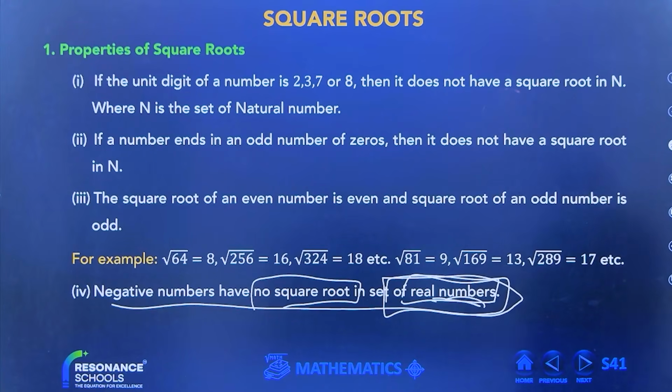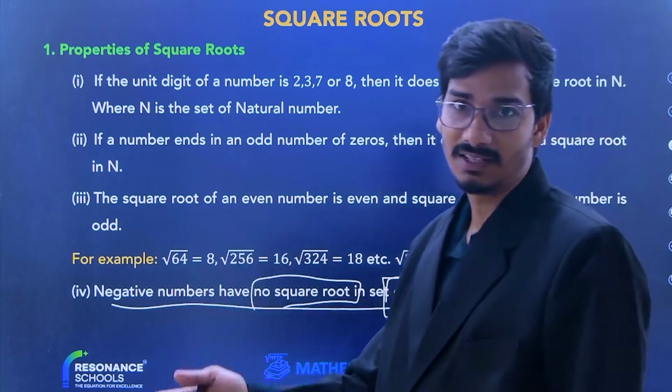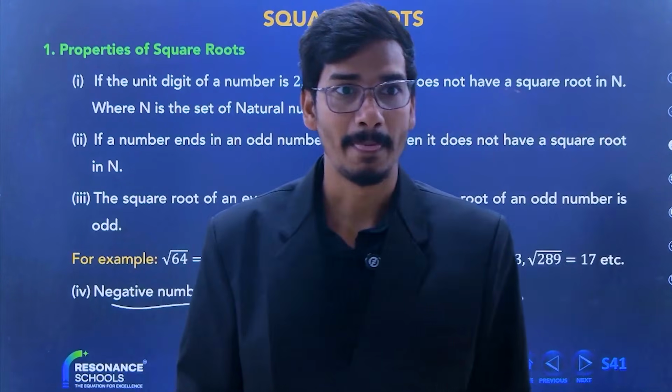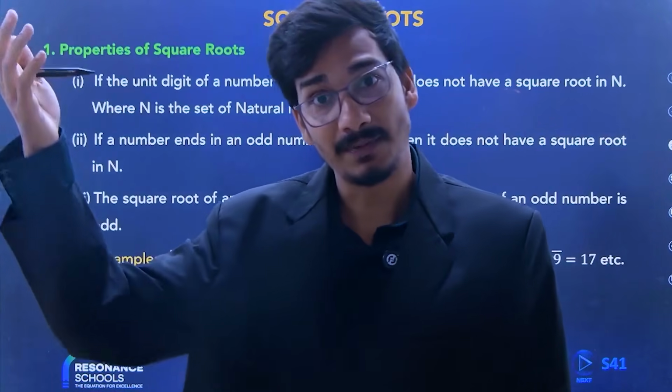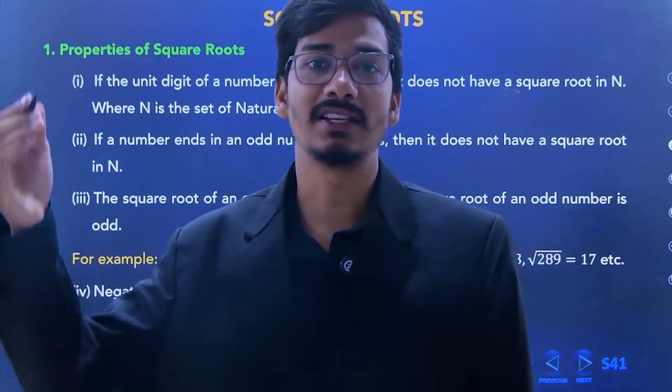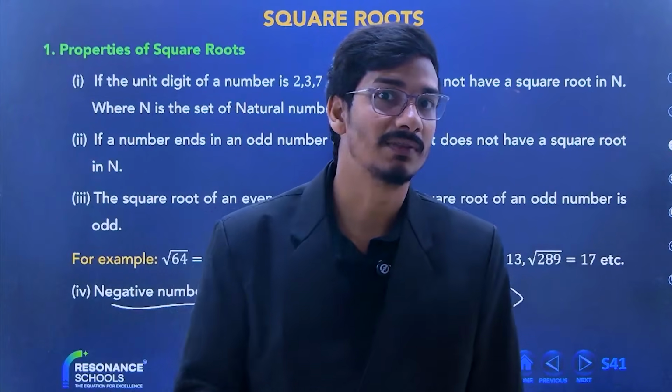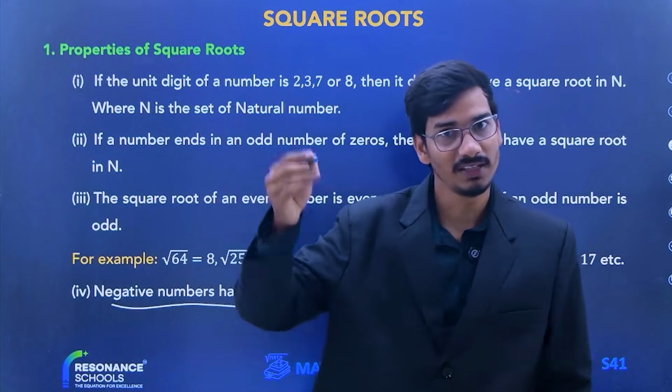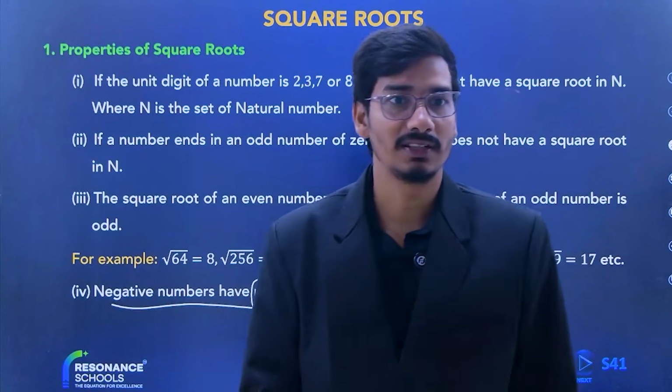Tell me what do you want about complex numbers? Acha, beta, why are you relying on me for complex numbers? Complex number is a different topic, a different chapter. It's completed in class 11th. So we'll study that topic in 11th grade.